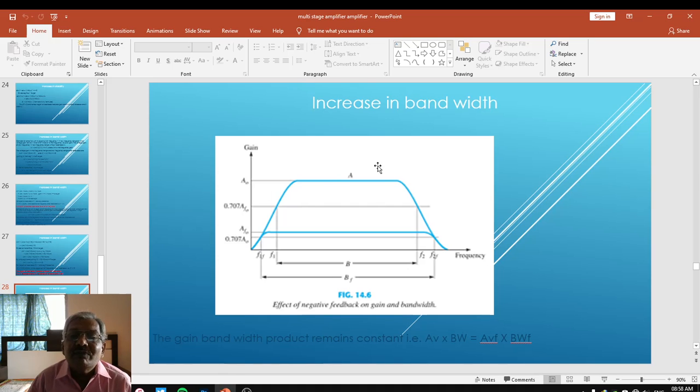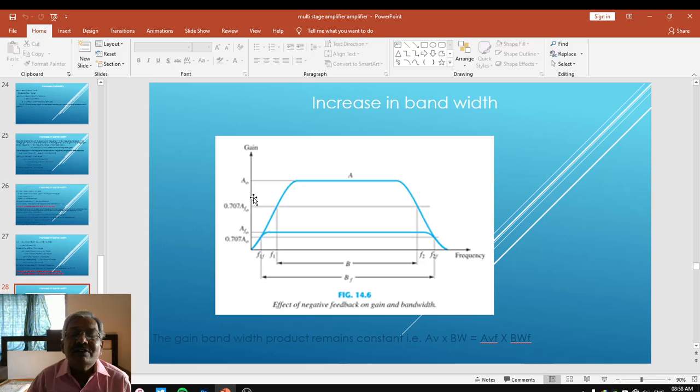And for that frequency response curve, we have a lower cutoff frequency as F1, which we already considered during the derivation, and upper cutoff frequency as F2. We know how these are plotted, and we have given the definition that F1 is the lower cutoff frequency in the low frequency region, and F2 is the upper cutoff frequency in the high frequency region, respectively, where the respective low frequency and high frequency gain falls by an amount of 0.707 times the mid frequency gain.